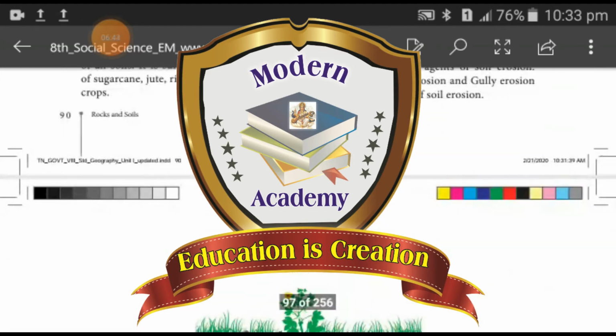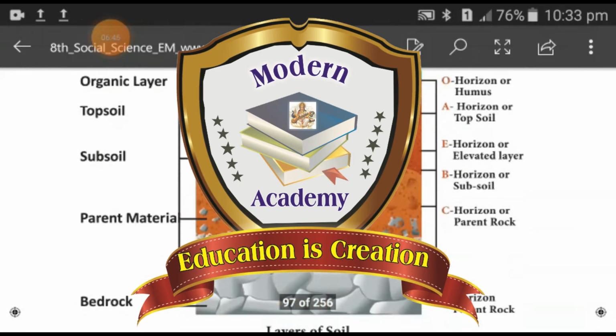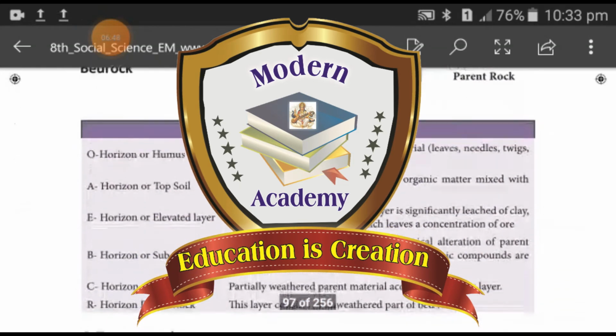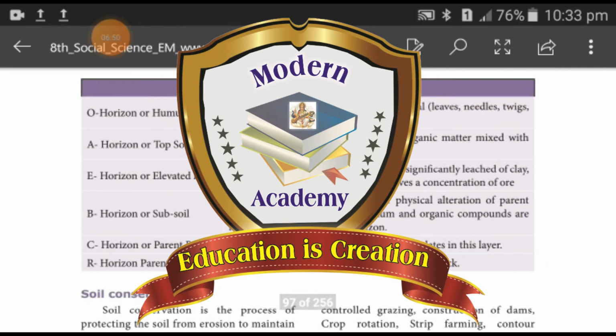Next page, layers of soil. This is the image of layers of soil. See, this is the tabular column. Layers of soil. O horizon or humus. This layer is dominated by organic material: leaves, needles, twigs, moss and lichens. A horizon or topsoil. It is a part of topsoil composed of organic matter mixed with mineral matter.